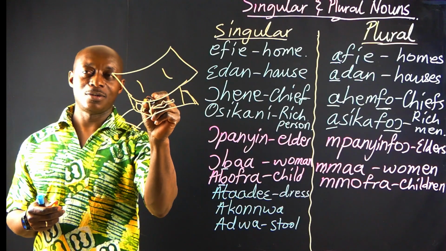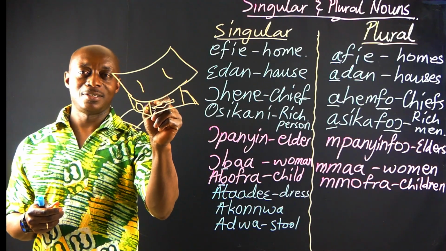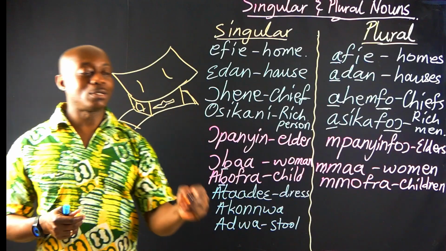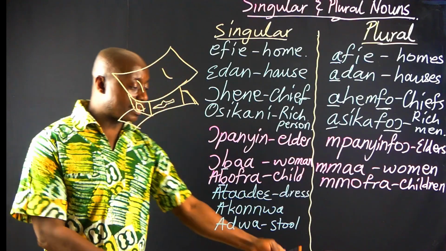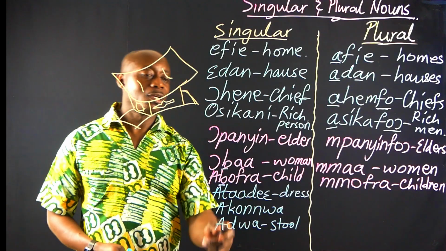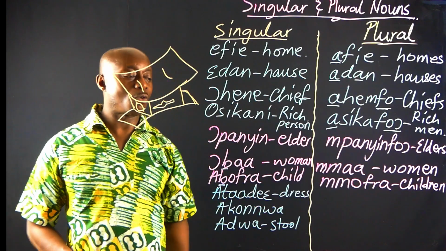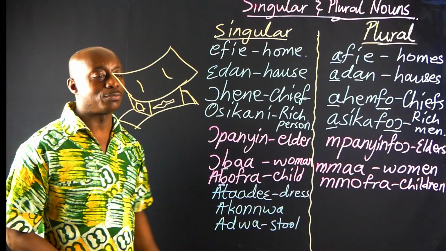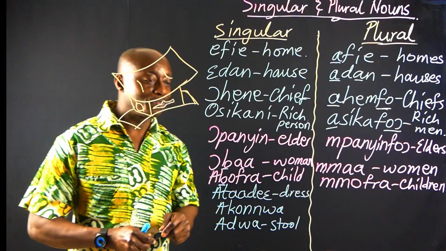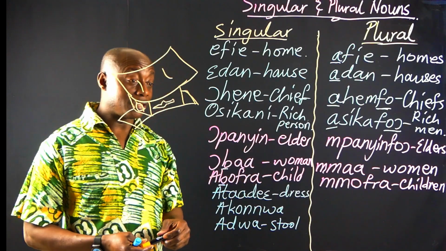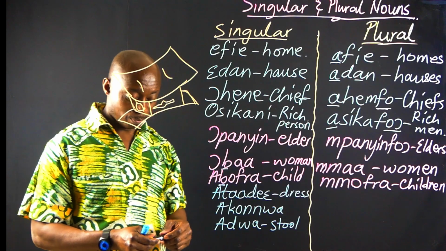We call it asiseadwa. But you can use adwa for a seat, a throne, and you can also use akonya for also a seat or a throne. It is understandable. Good. Let's proceed and see how they form plural nouns.